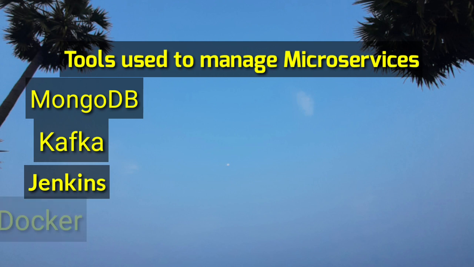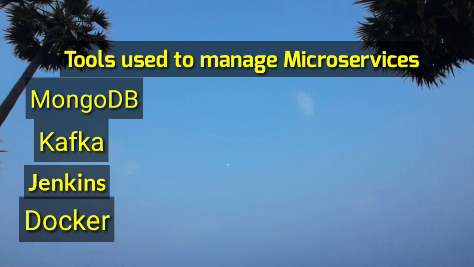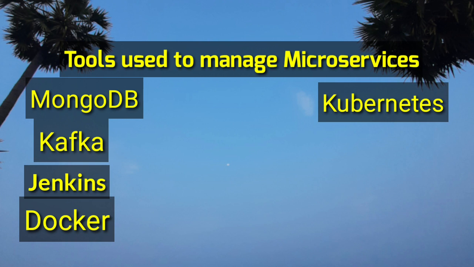The next one is Docker. The application development environment and application deployment environment are bound to vary in many aspects, which gives rise to deployment issues. Docker provides a static background for the application to run, thus avoiding deployment issues. That is why we are using Docker. The next tool is Kubernetes. With thousands of services running in an application, Kubernetes as an engine orchestrates the entire process.